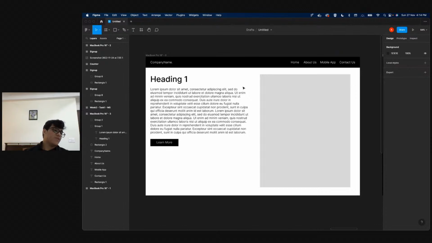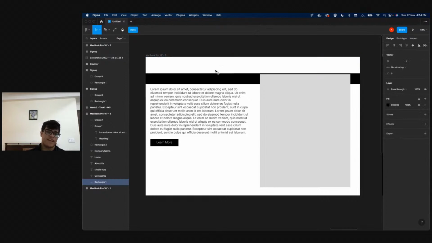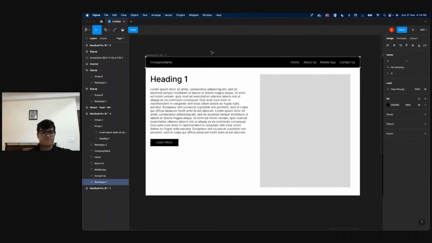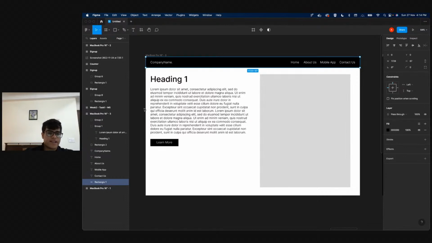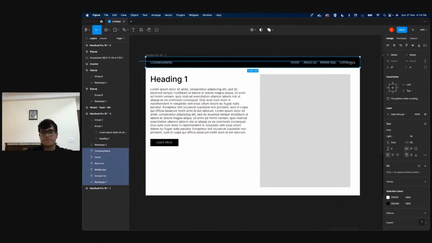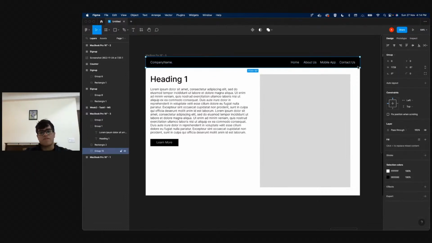So let's see how. Okay, so if I were an HTML CSS developer, how would I look at this? I would look at this like, okay, so there's this header component. Obviously, this is the header, right? We have the header. Wait, I did not group them. So okay, yeah. So we have a header, right?